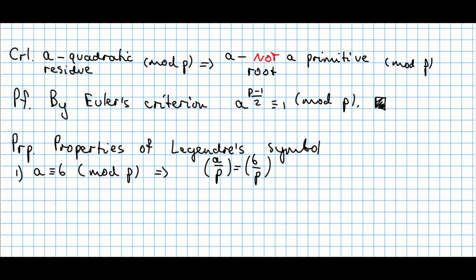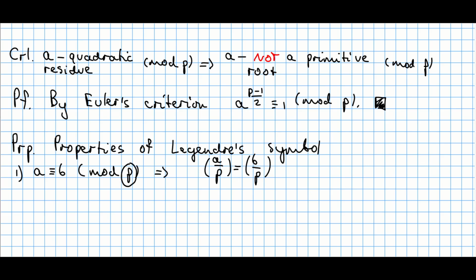Now finally, we are ready to state some properties of the Legendre symbol which can significantly simplify its calculation. Here's the first one. If you take two numbers a, b such that those are congruent modulo p, then the Legendre symbol of a modulo p is equal to the Legendre symbol of b modulo p.